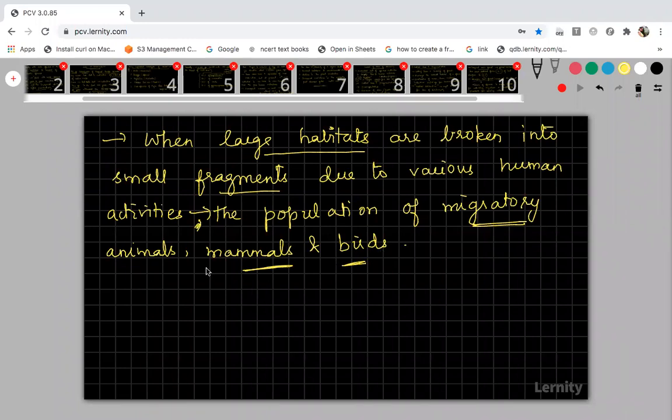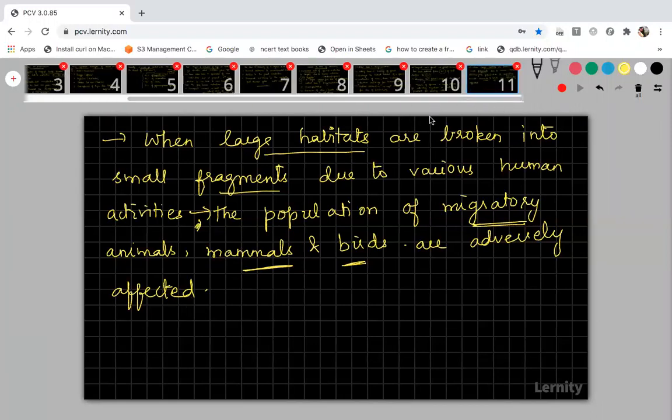The population of migratory animals, mammals and birds which require larger territory are adversely affected. These organisms' population will be adversely affected because the habitat is broken down into fragments. This is what we call fragmentation. That's why the name of the process is called fragmentation. Okay, so the first cause is over. In the evil quartet, the first cause is over.